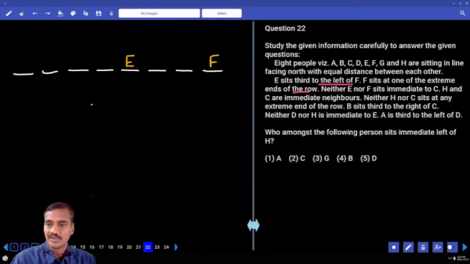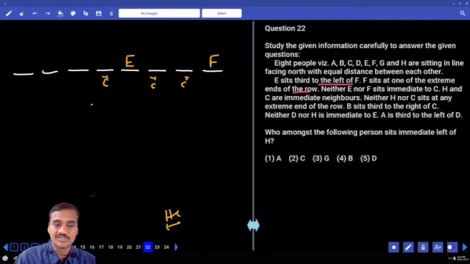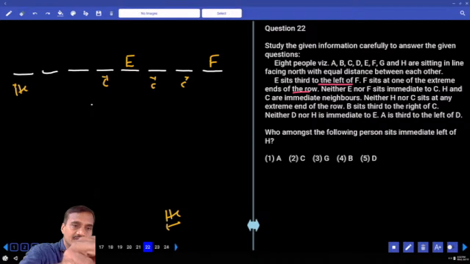Neither E nor F sits adjacent to C, so C cannot be at any one of these three places. H and C are immediate neighbors, and neither H nor C sits at any of the extremes. Clear? H and C cannot be here. Then the next one: B sits to the right of C. Now, there are two possibilities for this C.